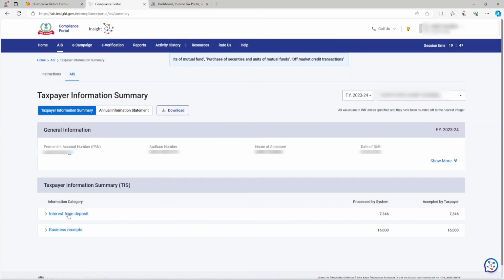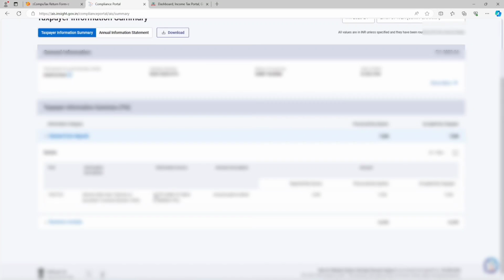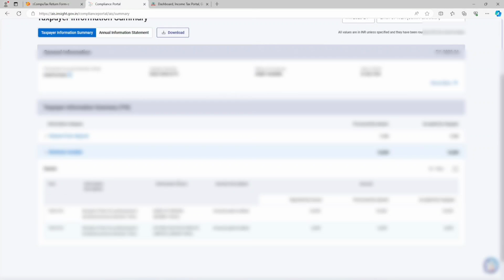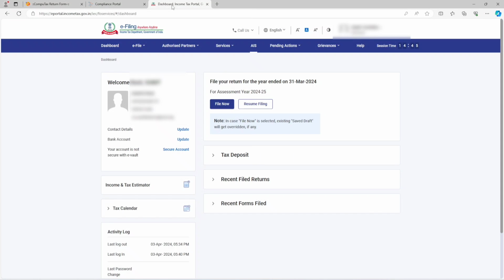For example, interest from deposits. If you have any FD in State Bank of India, how much amount they paid you. If you have any business receipt, if you have any other income, then the entire income will be shown here. So don't forget to check AIS. And the second thing you need to do is check your 26AS.